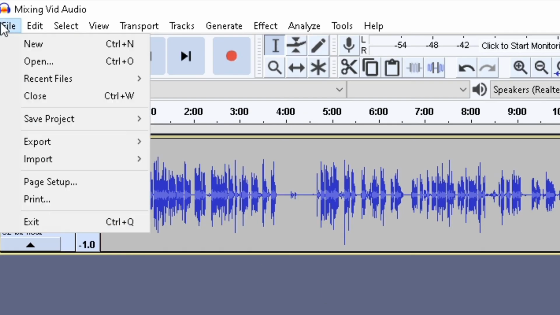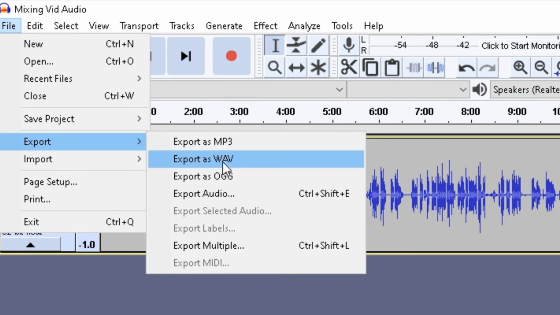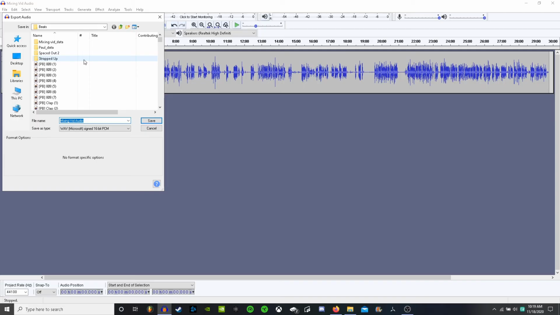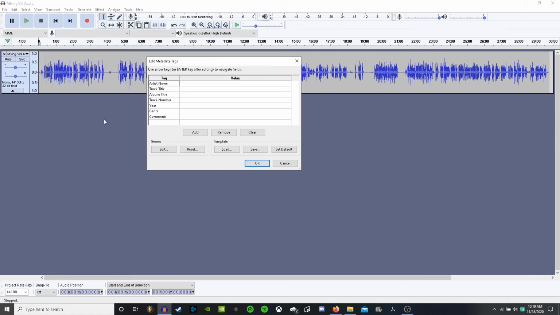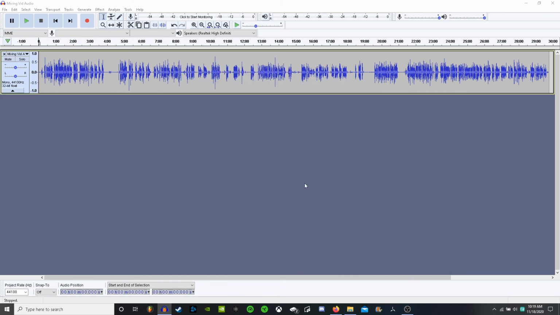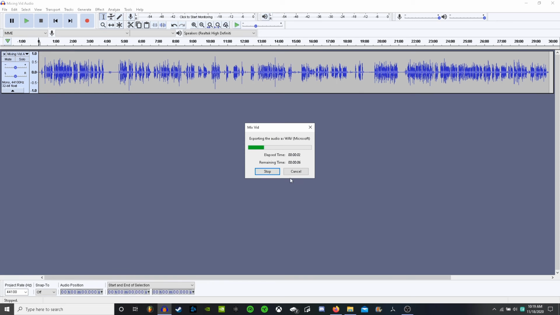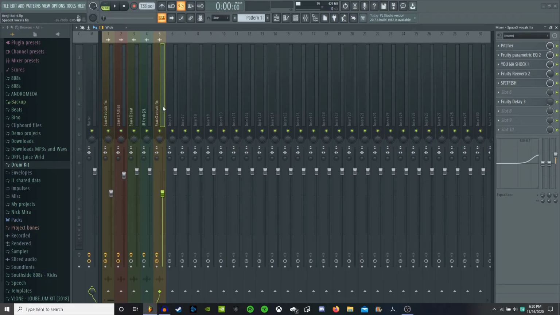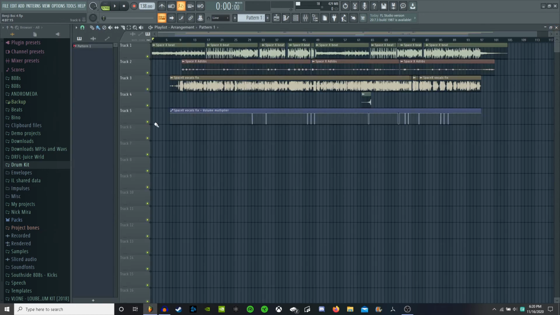So once you're done with this, you want to export this and throw it into FL Studio. Now, one thing I should mention before you think you can just export, Audacity requires you to download this thing. It gives you this warning right here. It's just another quick attachment you need to download into Audacity just to export MP3s or WAV files.